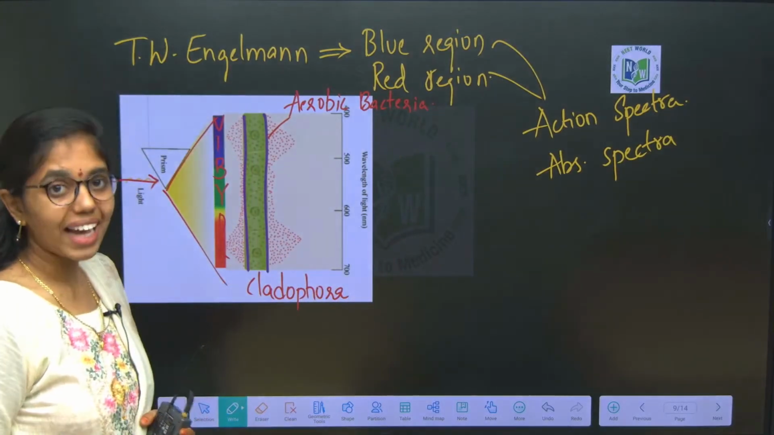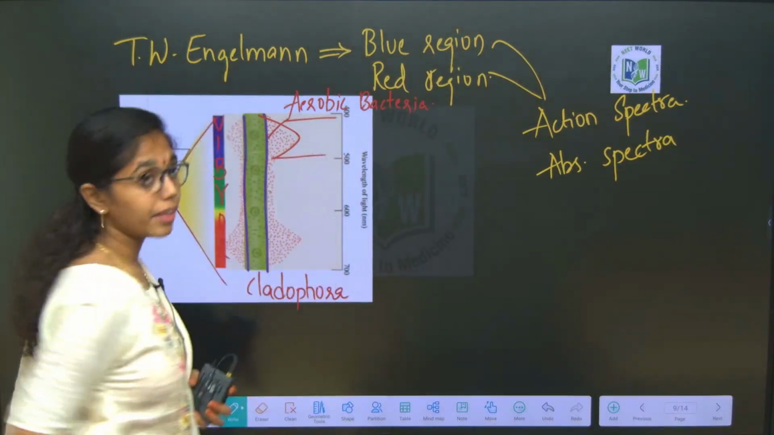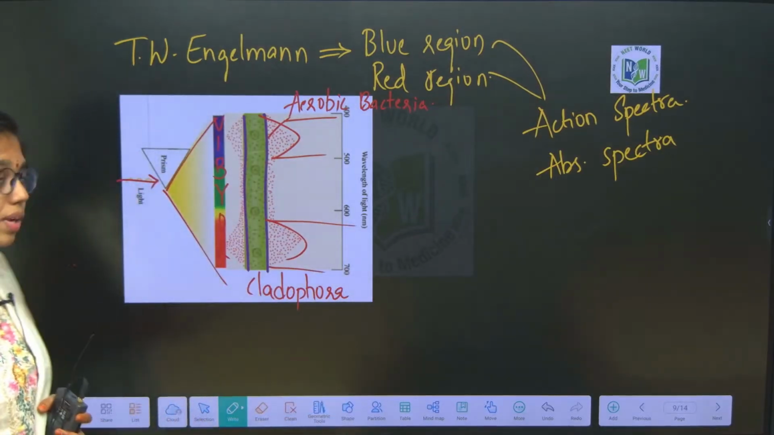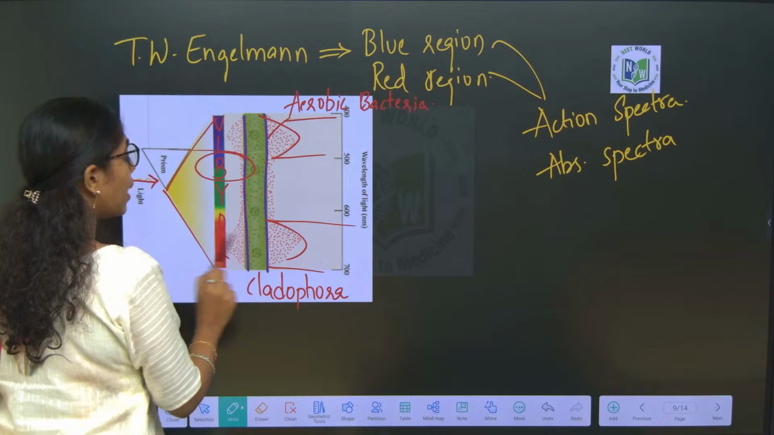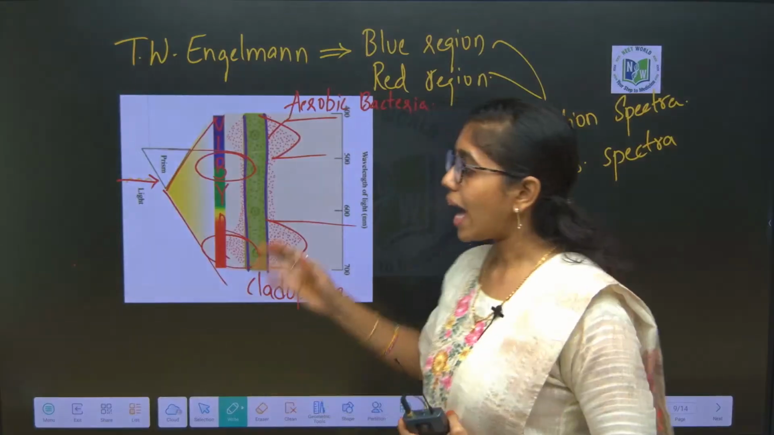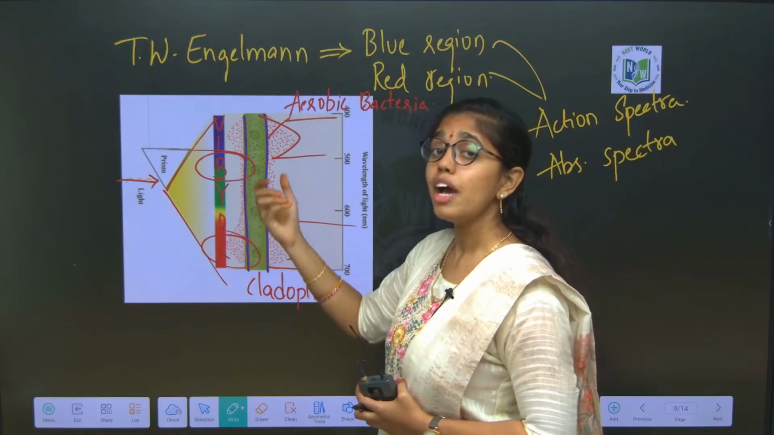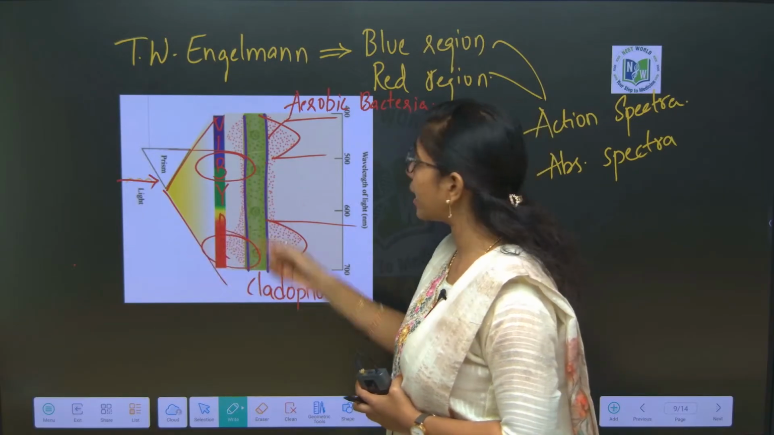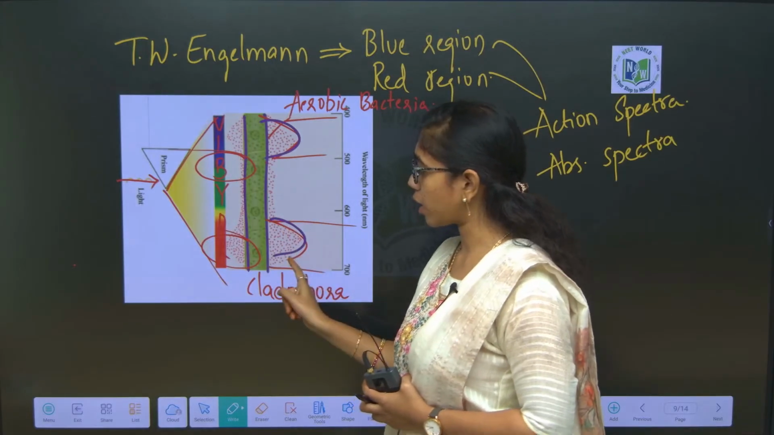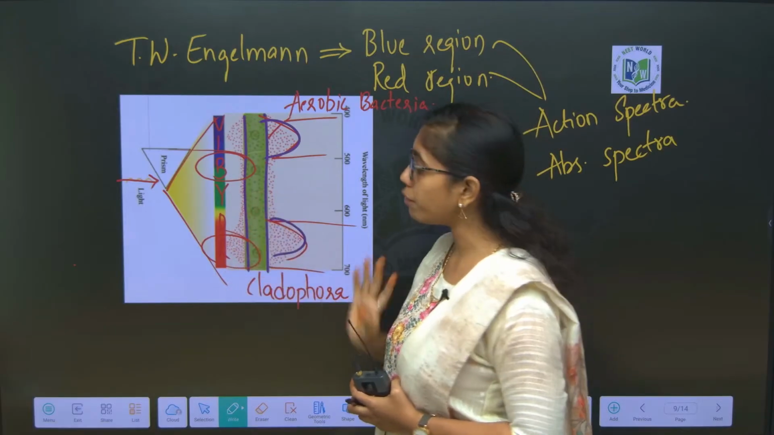After some time, it is observed that aerobic bacteria accumulated in between 400 to 500 nanometers wavelength and in between 600 to 700 nanometers wavelength, indicating blue and red regions are more efficient for photosynthesis. How? As oxygenic photosynthesis is conducted by Cladophora, oxygen is evolved. Wherever more oxygen evolution is there, aerobic bacteria accumulate, indicating blue and red regions are most crucial for photosynthesis.